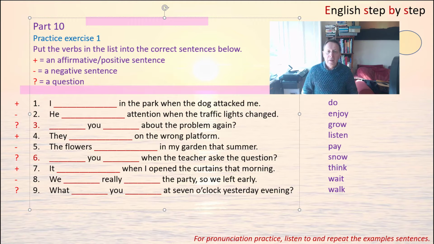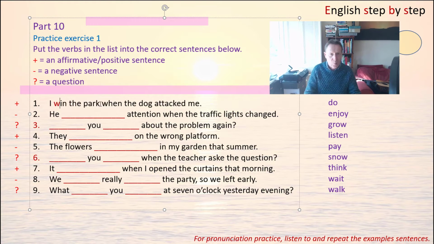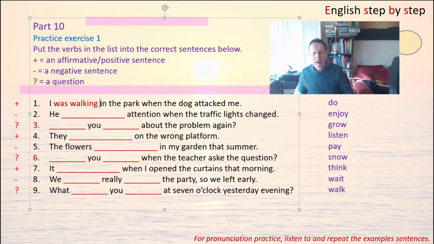Number 1. An affirmative sentence. I something in the park when the dog attacked me. Well, in this case we need walking. I was, and then I was walking in the park when the dog attacked me.